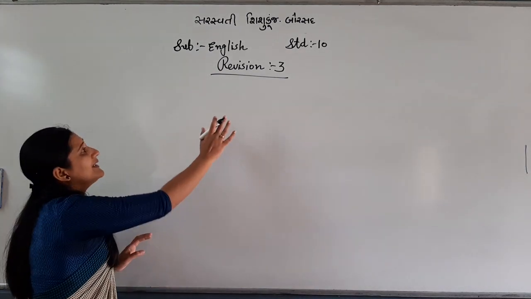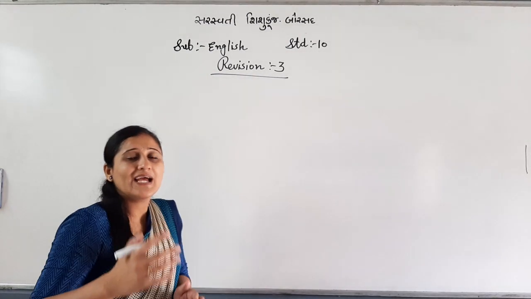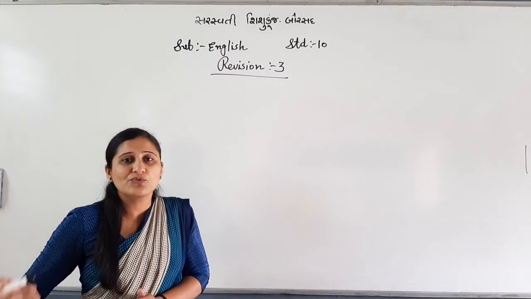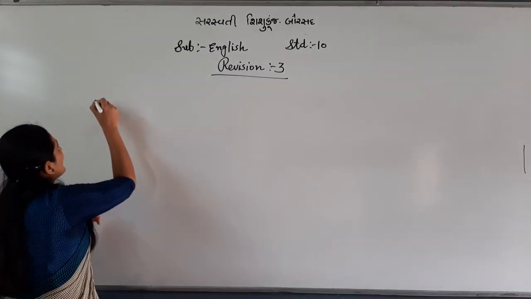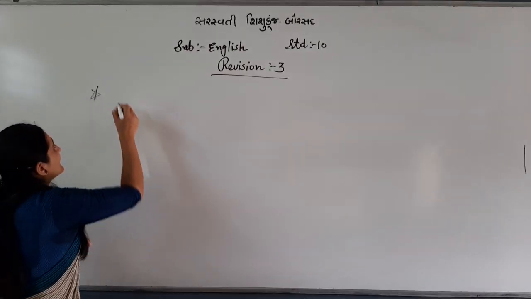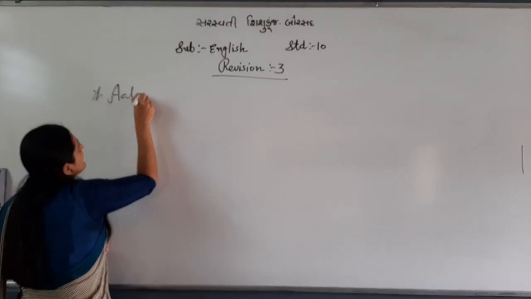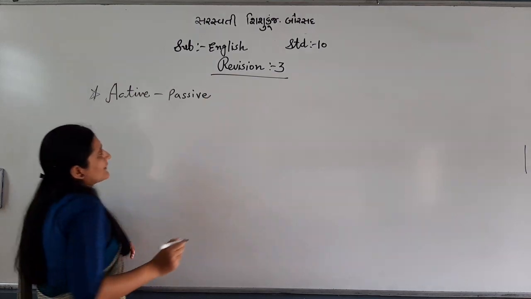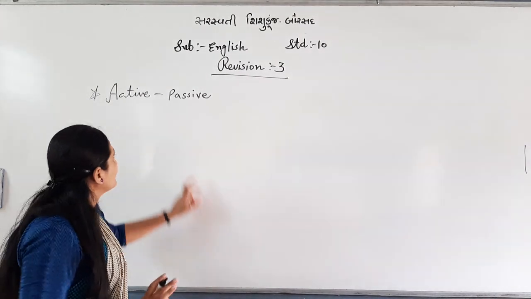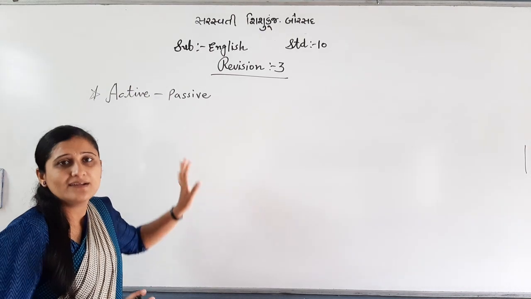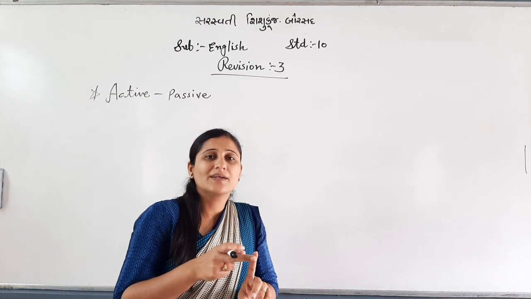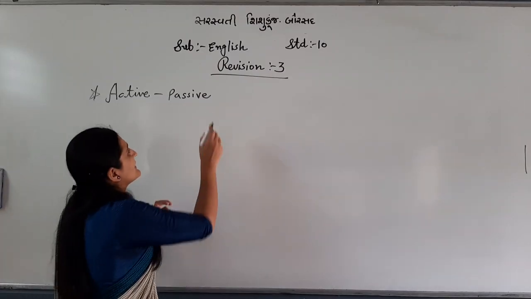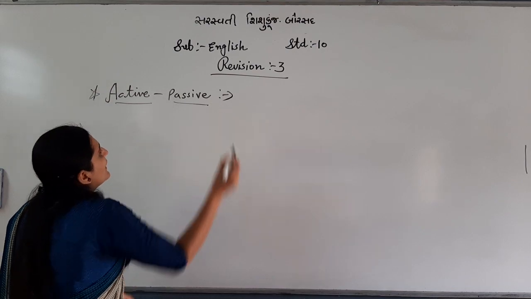Now in revision 3, we have completed sections A and B, and C is almost about to finish, right? So whichever is left, let's see in section C, that is first active passive voice. Yesterday, in the previous video, I started duets directed. In duets directed I completed remove to, I completed question tag. Now the third one is active passive.